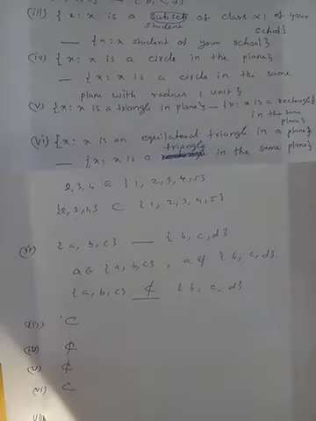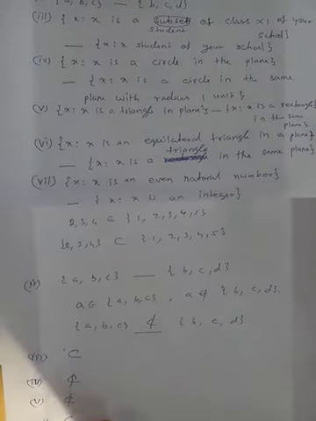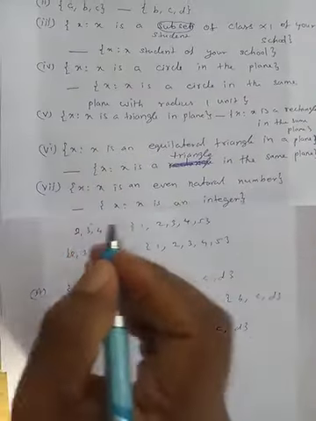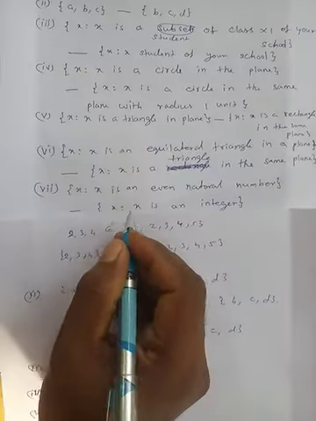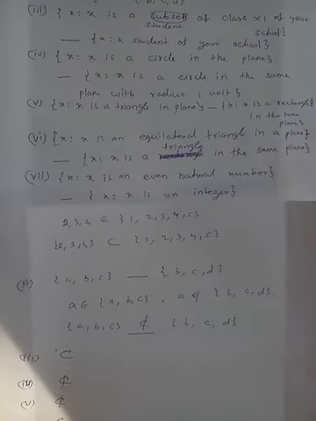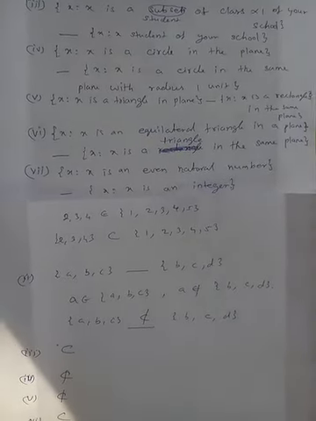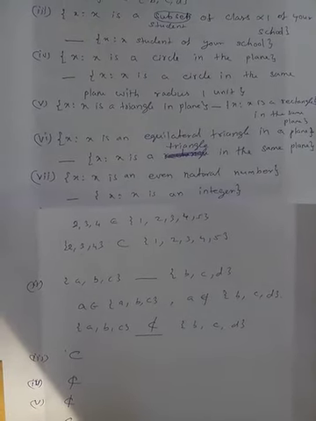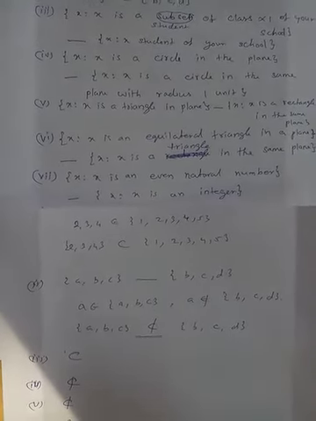The next one, seventh problem. Set of x such that x is an even natural number, dash, set of x such that x is an integer. Even natural numbers start from 2: the first set is {2, 4, 6, 8, ...}, an infinite set.